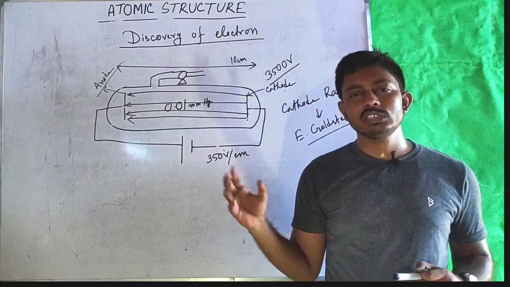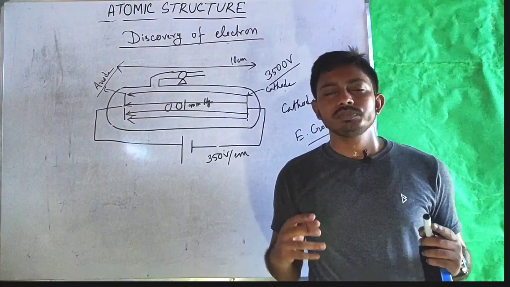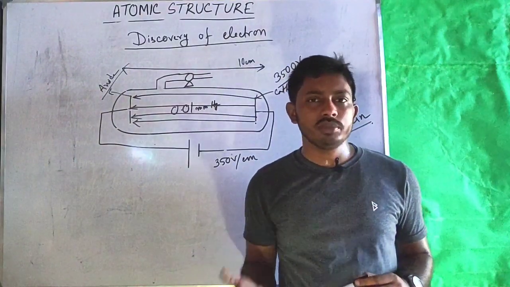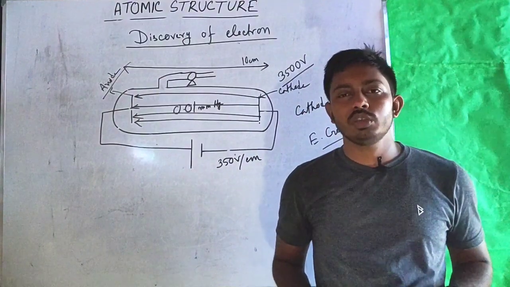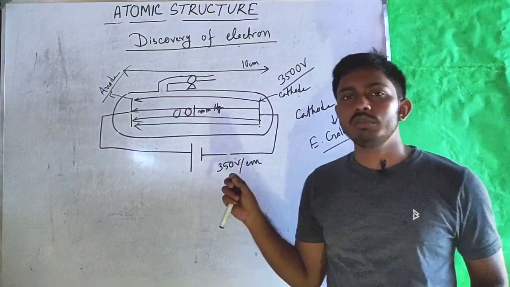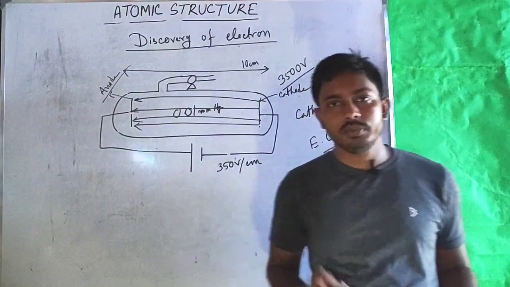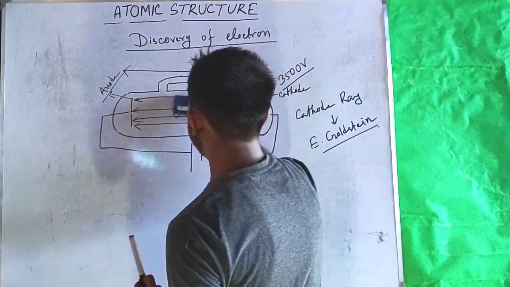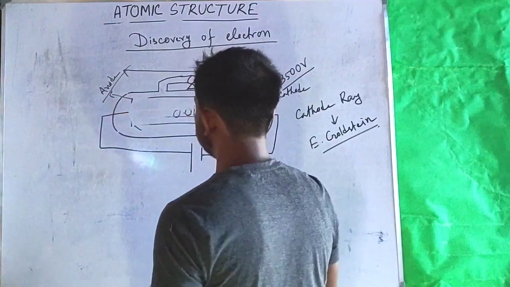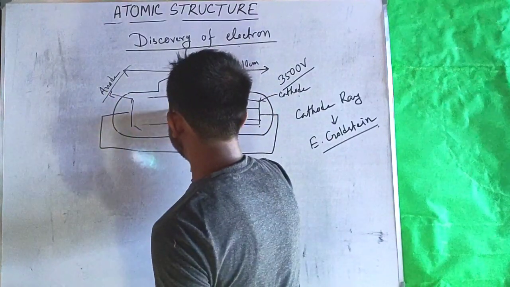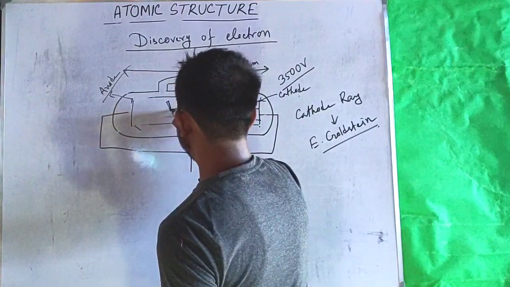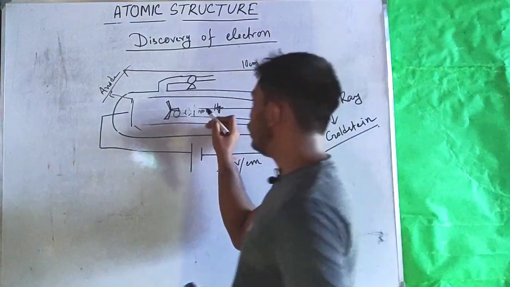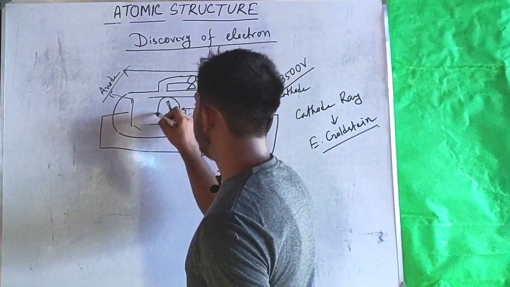Also, they observed that the radiation was deflected in a magnetic field according to Fleming's left-hand rule. The next observation was that the stream constructed by the particles had some momentum. When they put a paddle wheel in the path of that radiation, the paddle wheel started rotating.